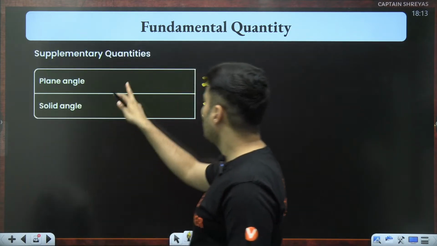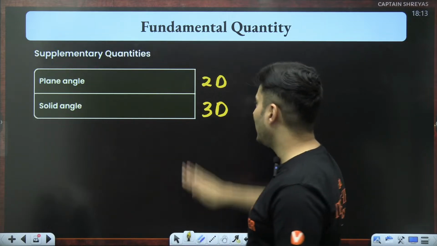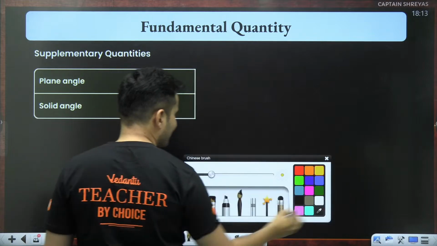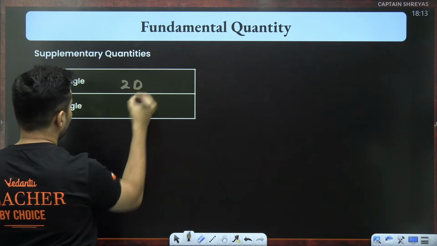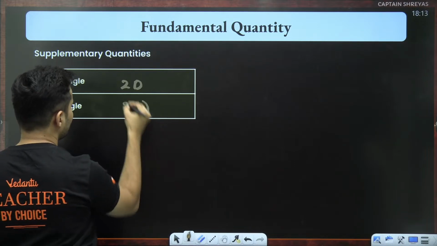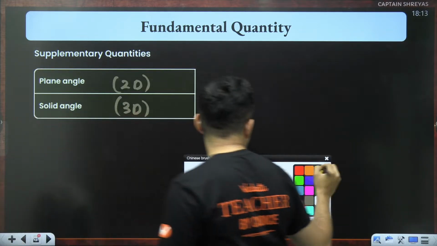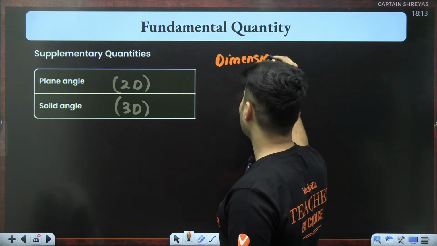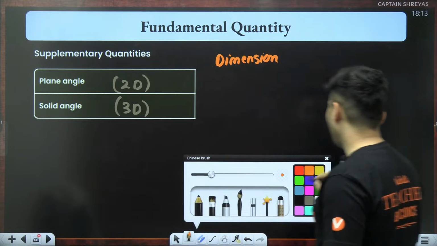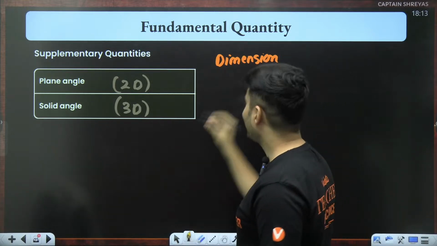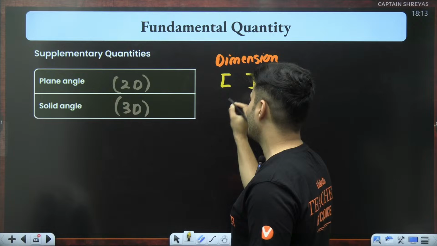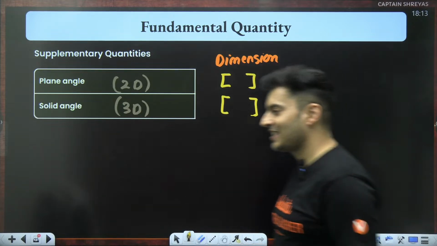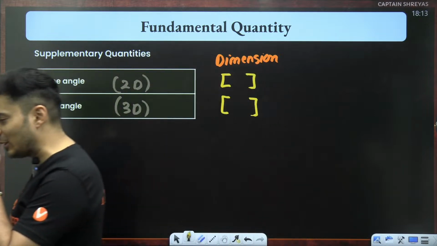Now I have a real question. What about plane angle and solid angle? What do you think are the dimensions of these? Remember, plane angle was angle in 2 dimensions. Solid angle was angle in 3 dimensions. So what is the dimension of plane angle and solid angle? Yep, the correct answer is there are no dimensions for it. It is a dimensionless entity, guys.